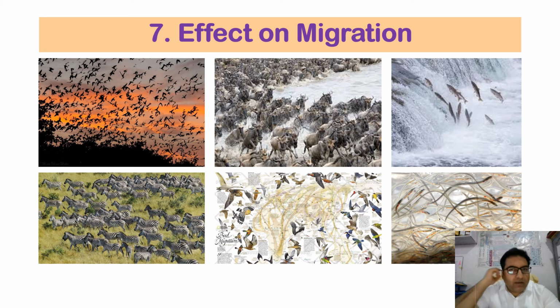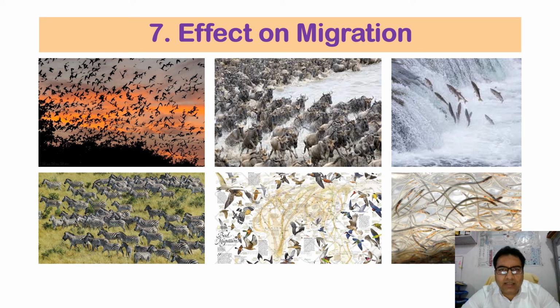So to escape the harsh environmental conditions of the winter, they move from their homes towards the warmer areas. This movement is controlled by changing day length during the autumn, that is the shorter photoperiods, and the spring, that is the longer photoperiod.